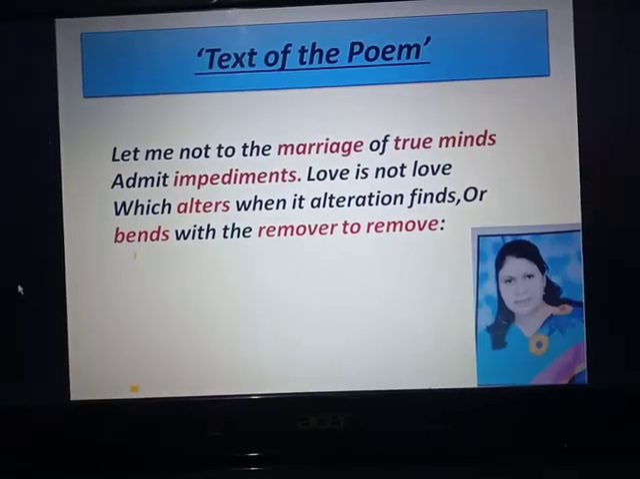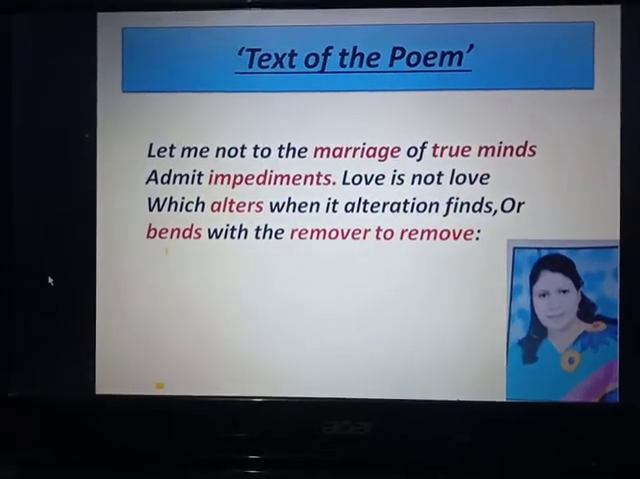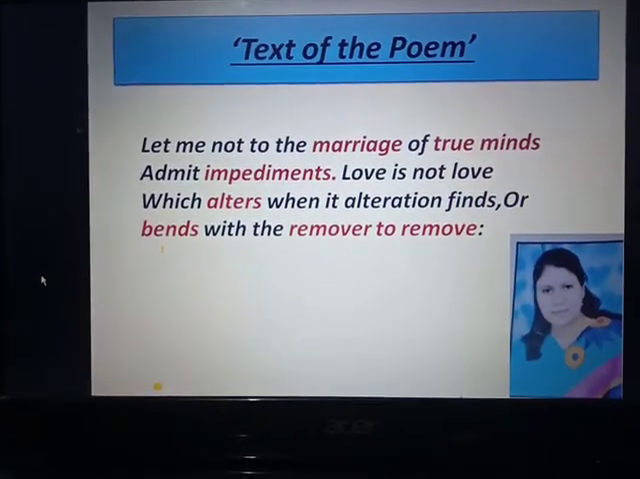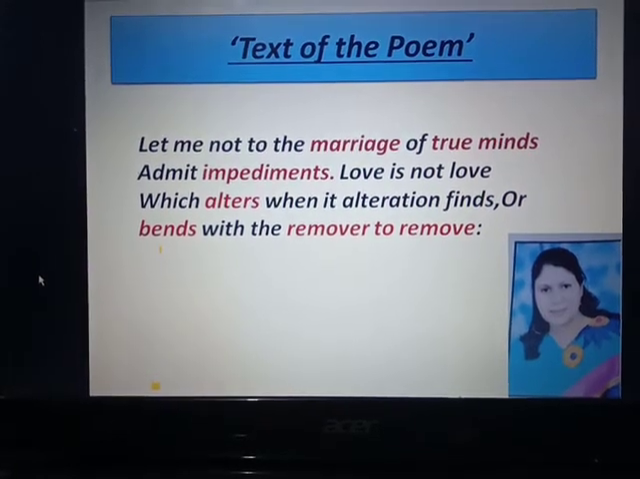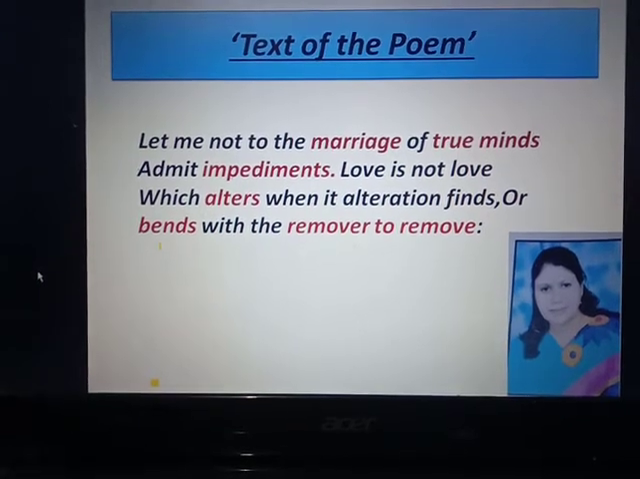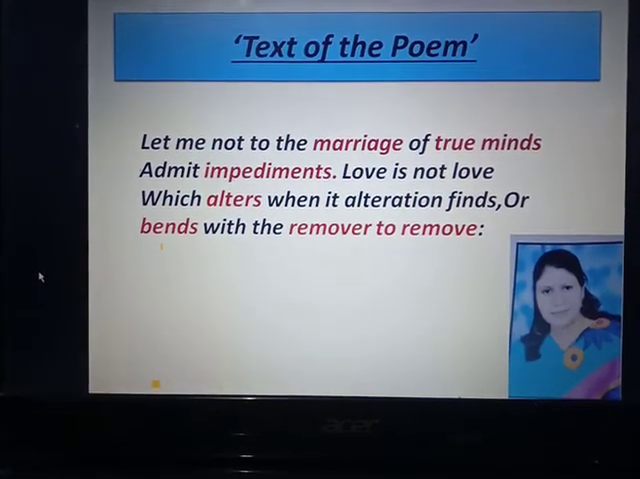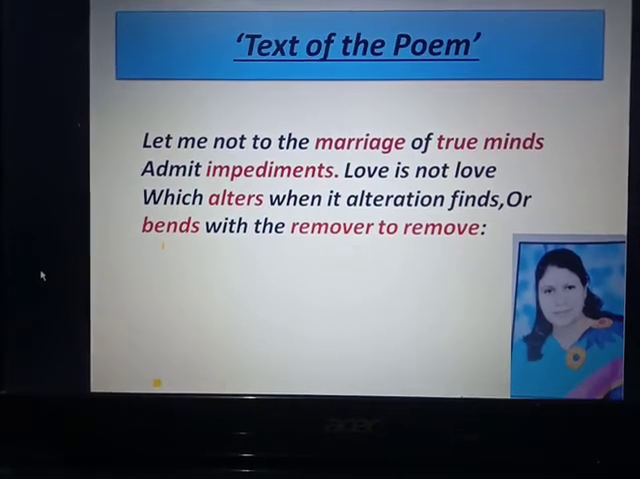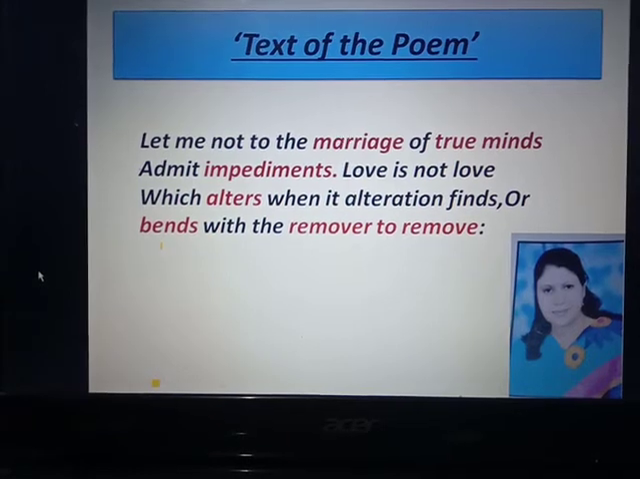First of all, I read the 4 lines of the first quatrain of the poem. Let me not to the marriage of true minds admit impediments. Love is not love, which alters when it alteration finds, or bends with the remover to remove.